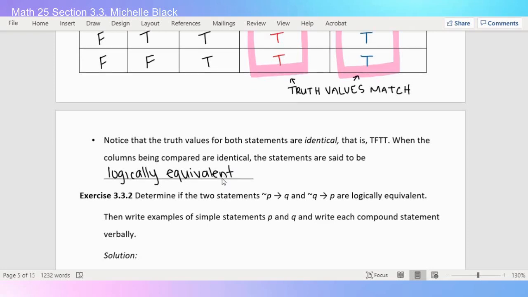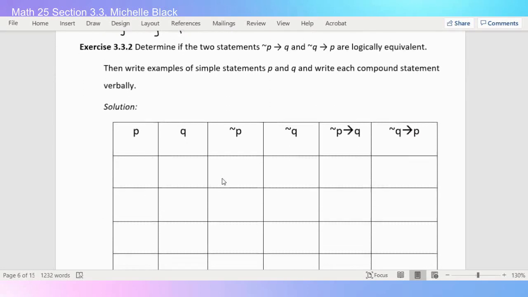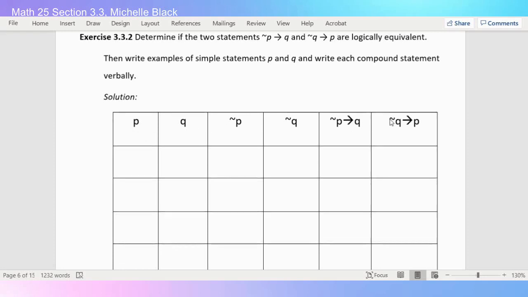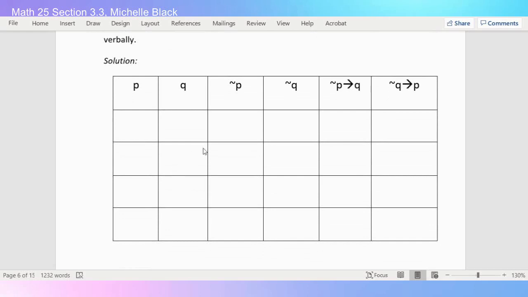All right, let's look at exercise 2. Determine if the two statements, if not P then Q, and if not Q then P, are logically equivalent. I already set up the beginning of this table for you, with the headings. So why don't you again pause the video and try to fill out this table in your packet and see if the last two columns match. All right, so hopefully you paused it. Let's try this one together.